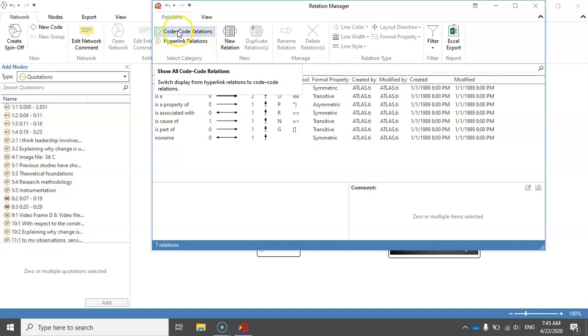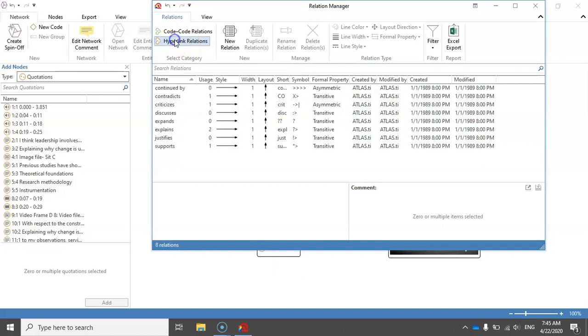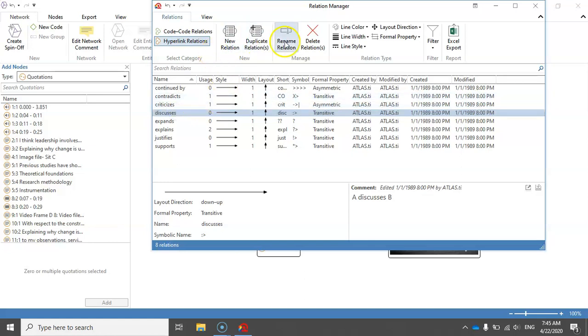So when I click on quote relations, I can see a list of the built-in or default relationship types for the relationships between codes. And these are the relationship types, as you can see. I can click on hyperlink relations and see a list of the default or built-in relationship types that can be created between quotations. And if I select any of these, I can use these options here to modify it.